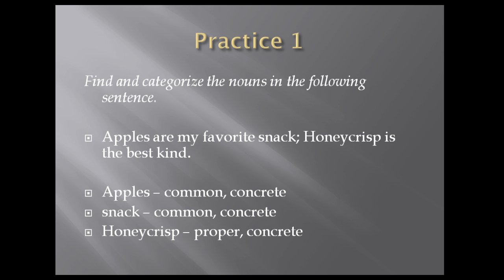You may have been unsure since it's the first word in a phrase, but Honeycrisp is capitalized because it's a specific variety of apple. Sometimes we're tripped up by proper nouns because we literally don't know that they're in fact proper nouns because the term or the idea is new to us. Kind. You might have thought that was a noun, but a kind is a thing. If you go back to your definition, things are nouns. Kind here is common and abstract because we're not sure what kind we're referring to.